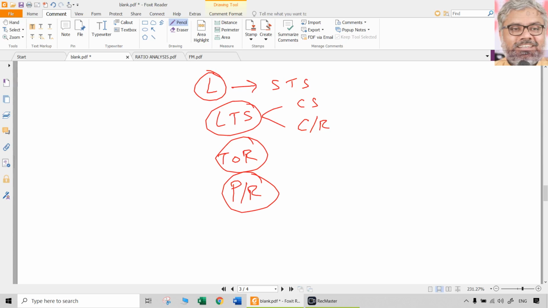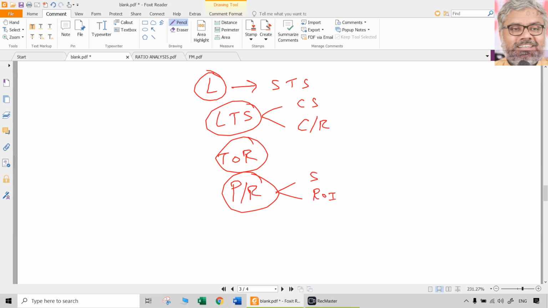But even within the profitability ratios, there are certain ratios which measure the profitability on the basis of sales, and some ratios measure the profitability on the basis of the resources employed, like capital employed or investment or equity, etc. So those are also profitability ratios.